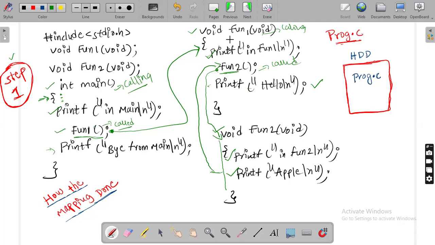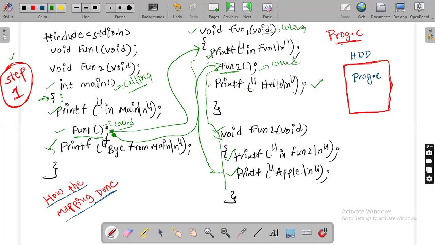Where does it return back? Who calls the fun1 function? Main function. So after completing this function definition, it returns back to the same point, to the calling function. Fun1's calling function is the main function. Now the control is staying here. Is there any pending statement? Yes. What is that? Printing boy from main. So boy from main will be executed. After executing boy from main, is there any pending statement? No. So main function definition is completed. When main function definition is completed, your program completes.